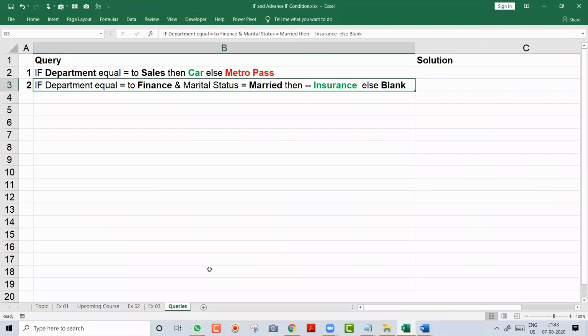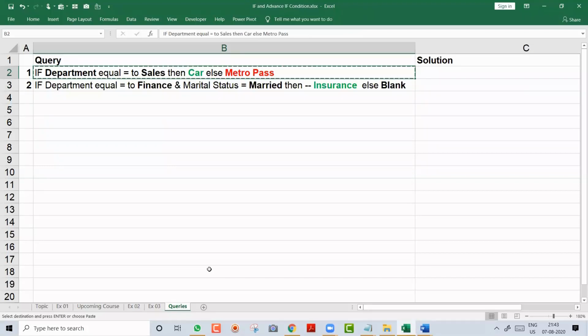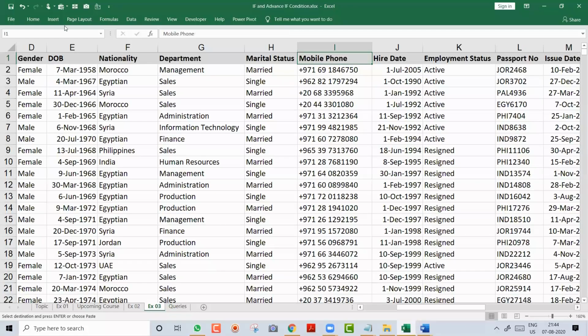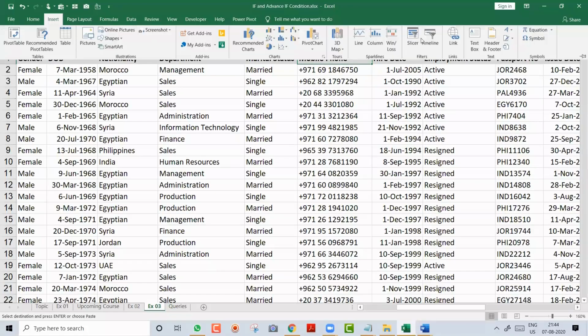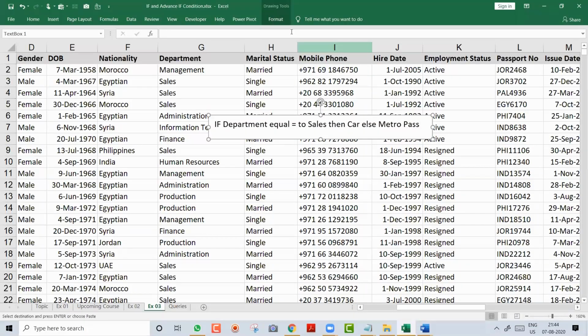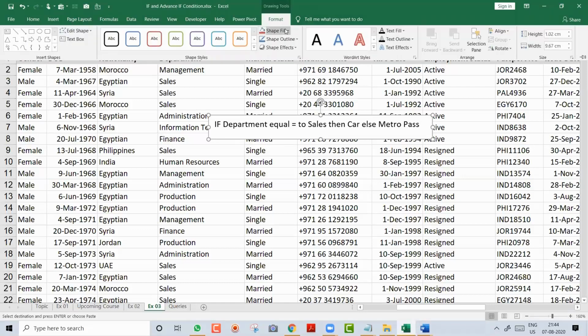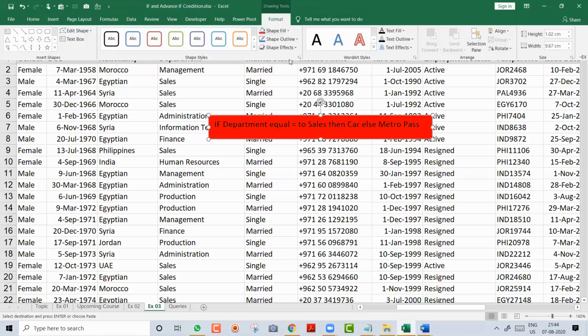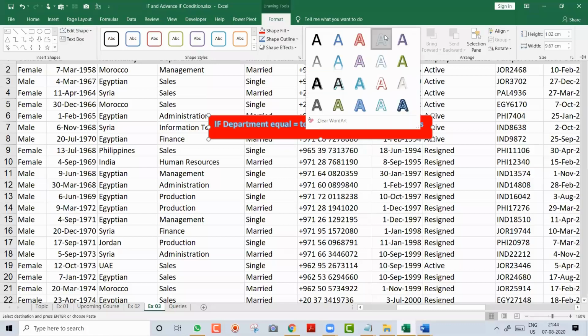I go to the next sheet where I have a query. I want you to write this query and put it in a chat message and tell me, and let me see if you have done it right. I come over here, go to Insert, choose Text Box, and paste this query here. Intentionally, I go to Format, Shape Fill, and make the text color white.